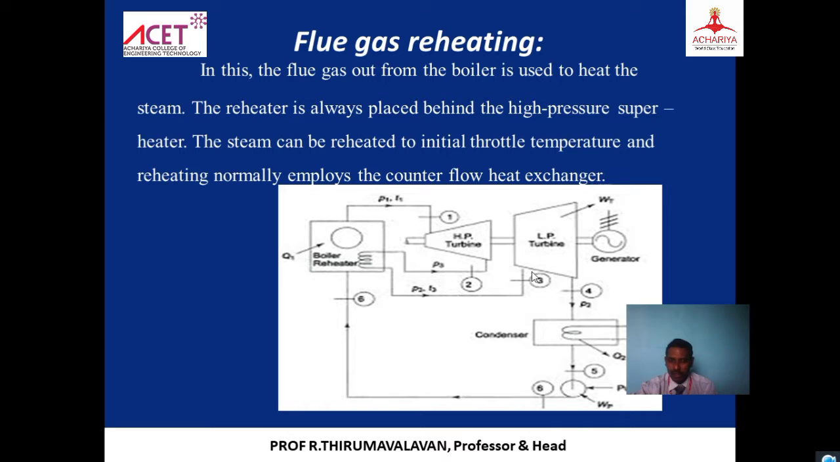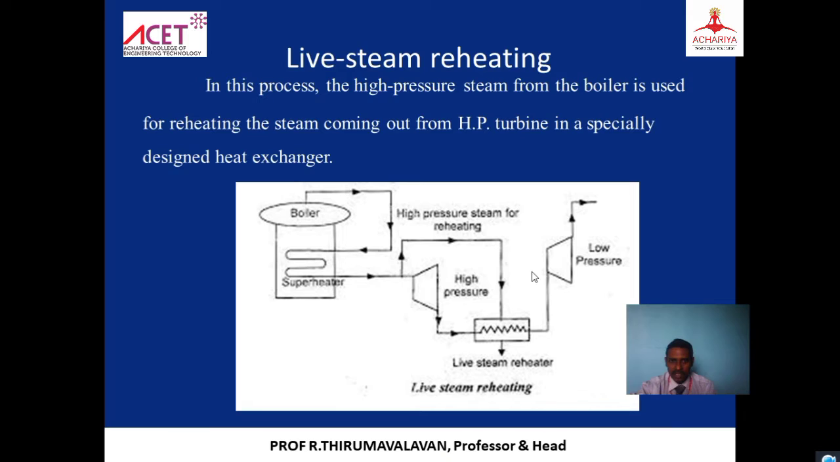One is the flue gas reheating process. The second one is what we call live steam heating. So see here, the pump pumps the water to the boiler, where it is converted into superheated steam in the superheater. That superheated steam goes directly to the high pressure turbine, then comes out. After coming out, it comes to the live steam heater. It is not going to the condenser.